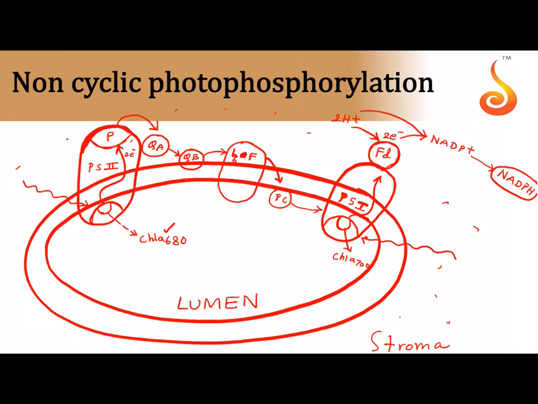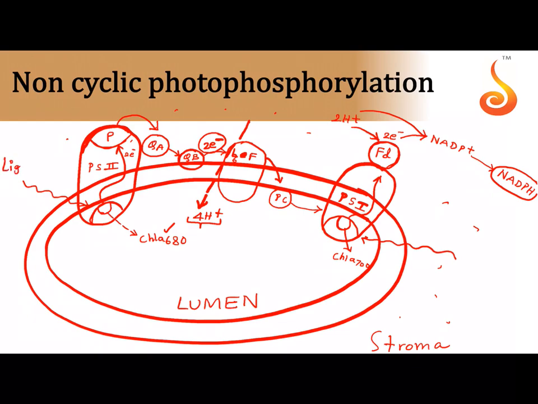Now what I want to show you here is, I told you that when the plastoquinone B passes on its 2 electrons to cytochrome B6 and F, from the stroma to the thylakoid lumen, 4 protons are pumped. So please bear in mind, for 1 electron it is 2 protons. Since 2 electrons are passing over here, we get 4 protons. This you keep in mind.